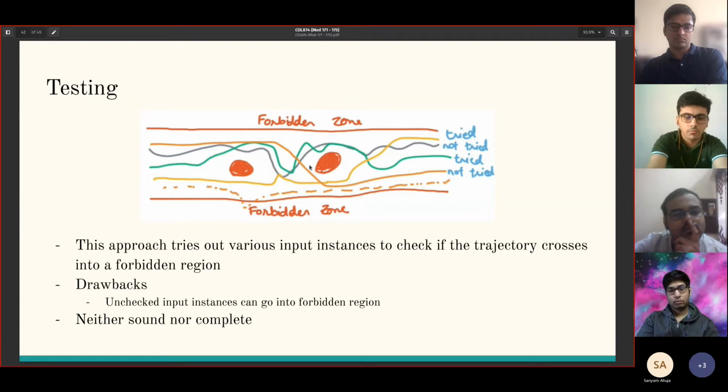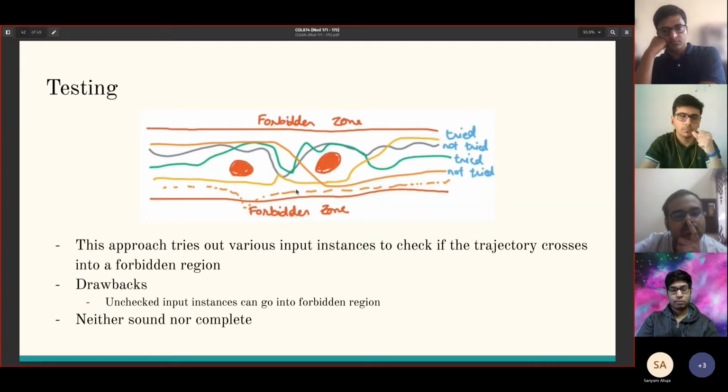The problem with this is that the unchecked input instances might still cross through the forbidden zone and we would never know it. So this is neither sound nor complete, because just because a particular test suite says that it doesn't cross the forbidden zone doesn't mean that the program cannot cross the forbidden zone, because an unchecked instance might.